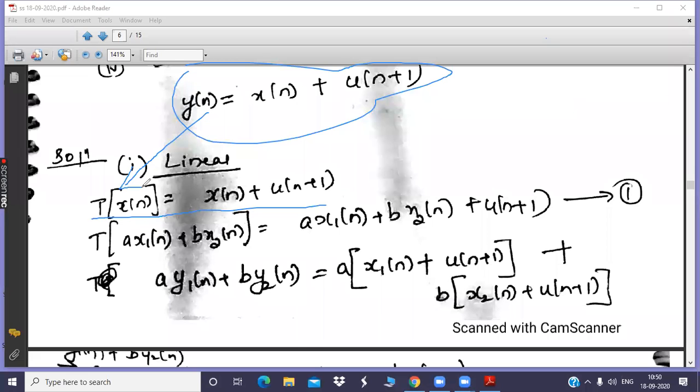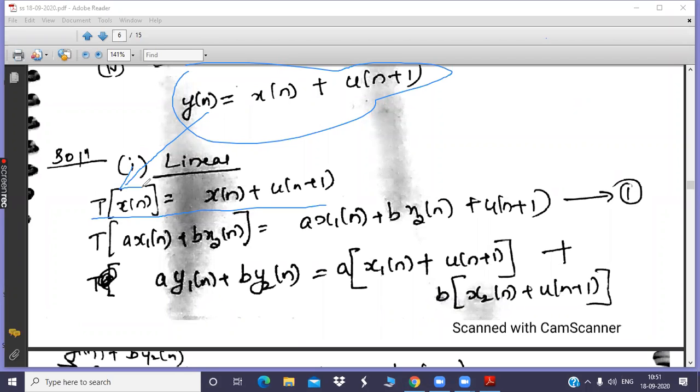Weighted sum of two inputs is nothing but you will be splitting the entire sequence x of n into two terms, x1 of n and x2 of n, and you will be weighting. Weighting means multiplying the two individual inputs with the two scaling factors a and b respectively, and then you will add. And this is the input now you are giving to the system.